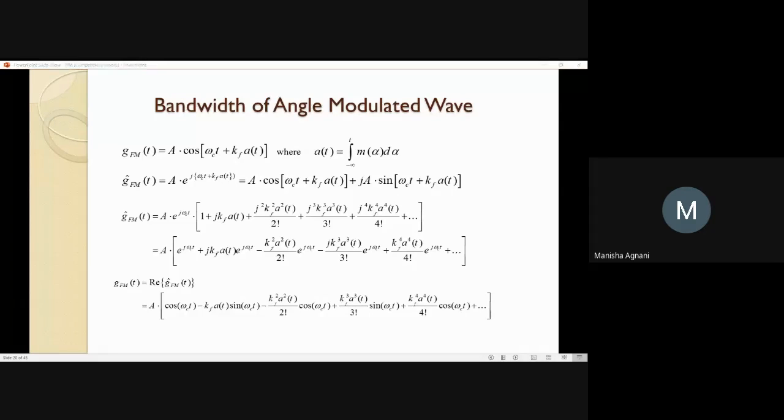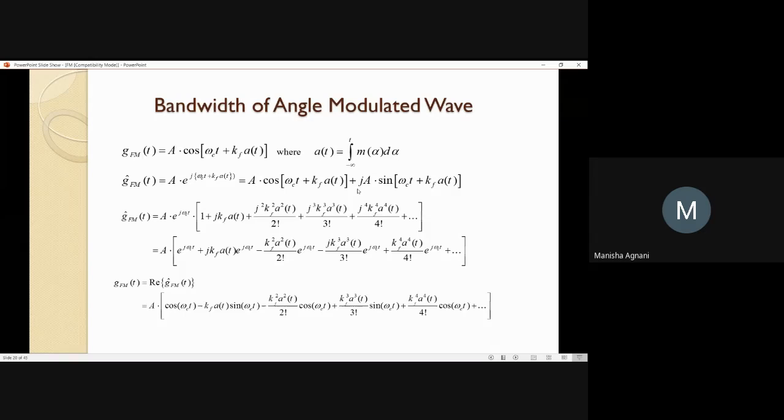So, to write it in the form of exponential, we are representing it as g cap FM of t. Please remember this is g cap FM of t and not g FM of t. So, g cap FM of t is equal to A e raised to the angle. So, it's e raised to j theta. The theta is omega ct plus kf a of t. So this is A e raised to j omega ct plus kf a of t,